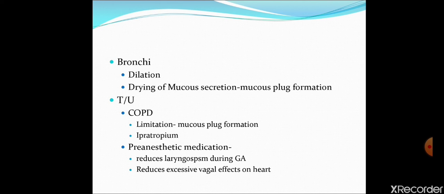They reduce laryngospasm during general anesthesia, because general anesthesia causes laryngospasm, a constriction of laryngeal muscles, and because they cause relaxation, they reduce laryngospasm, so they are used as a pre-anesthetic agent. Apart from it, they reduce excessive vagal effect on the heart. Vagal effect is parasympathetic effect, and these effects are reduced by a parasympatholytic or anti-muscarinic agent. So because of these two properties, atropine-like drugs are used as pre-anesthetic agents, and the more commonly used agent is glycopyrrolate.